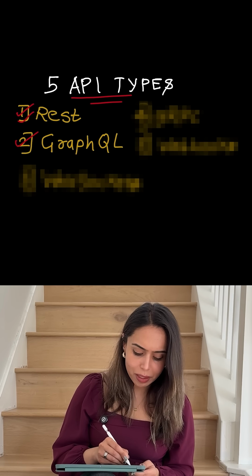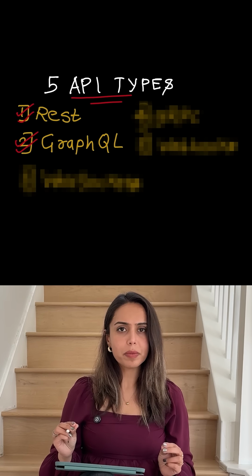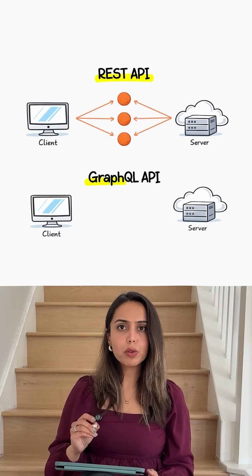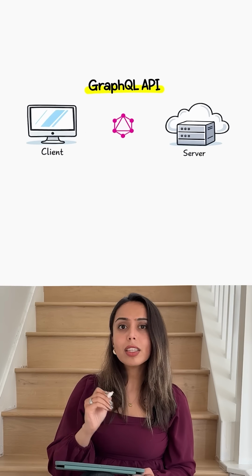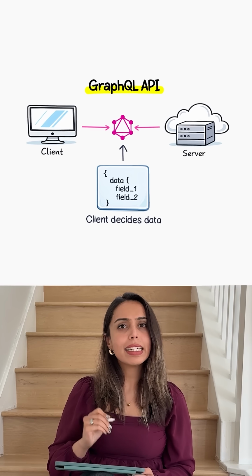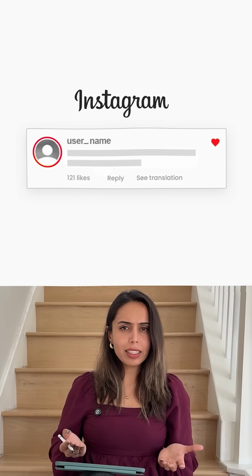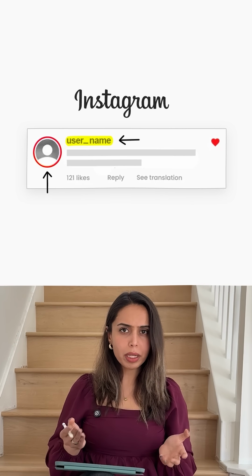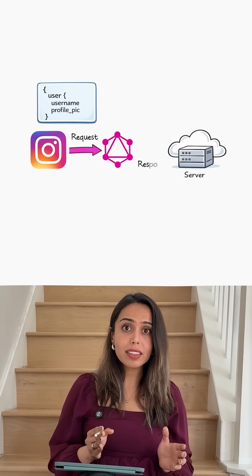This is where GraphQL comes in. It solves the exact problem. Instead of using multiple endpoints, GraphQL uses a single endpoint. The client sends a query specifying exactly the data it needs. For example, if Instagram only needs your username and profile picture for a comment, GraphQL can request just those fields rather than the whole user object.